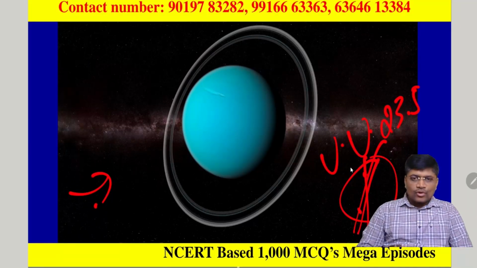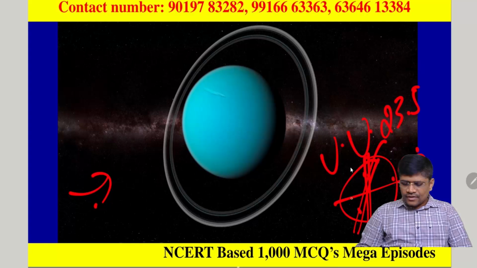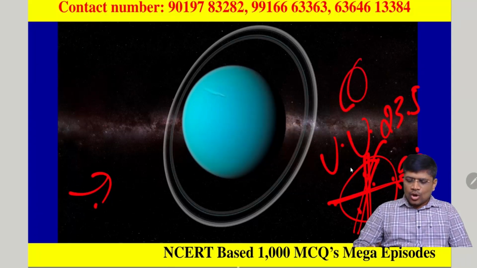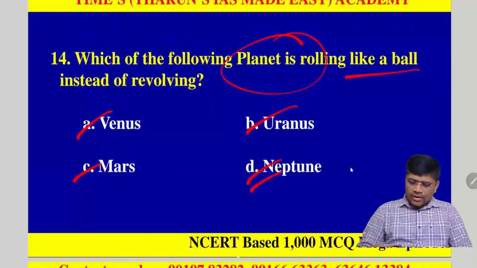Uranus, however, got tilted up to 90 degrees from its axis. That means if its north axis is located like this, it has got tilted to 90 degrees, so almost nearly 90 degrees. That's why its rotation appears to be rolling around the sun. Clear? So according to the explanation, it is option B, Uranus.